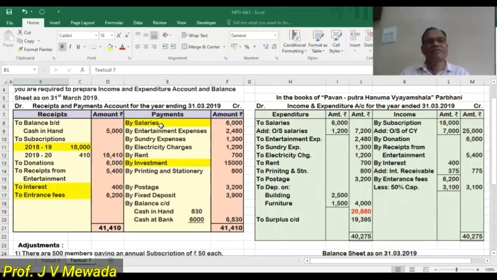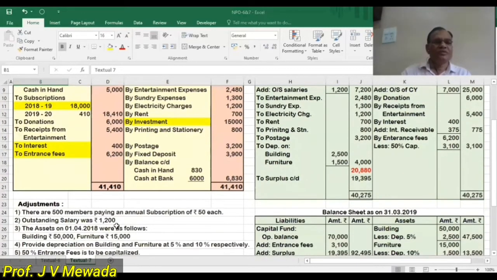On the payment side, we have salaries. So some marking is done because there is an adjustment. Entertainment expense, sundry expense, electricity, rent. These are all revenue expenses. And then investment is a capital expense. Printing and stationery is a revenue. Postage is a revenue. Fixed deposit is again capital. And this is the cash in hand and cash at bank at the end of the year.